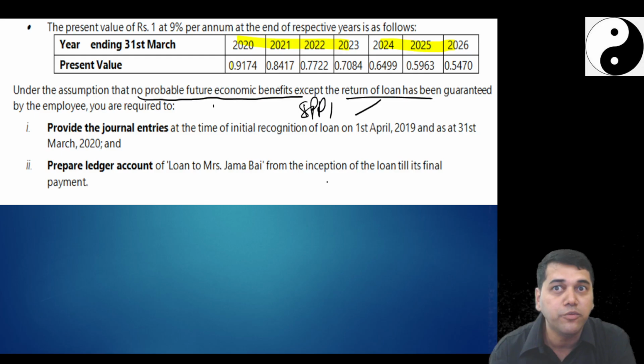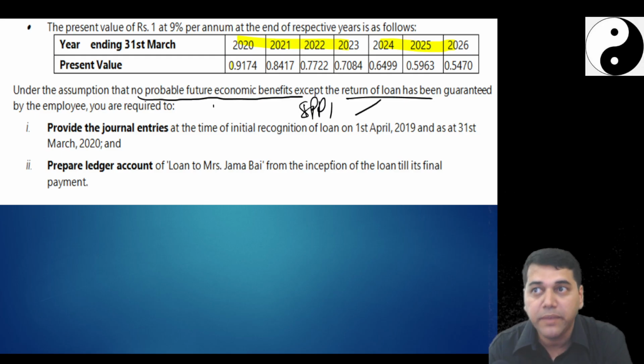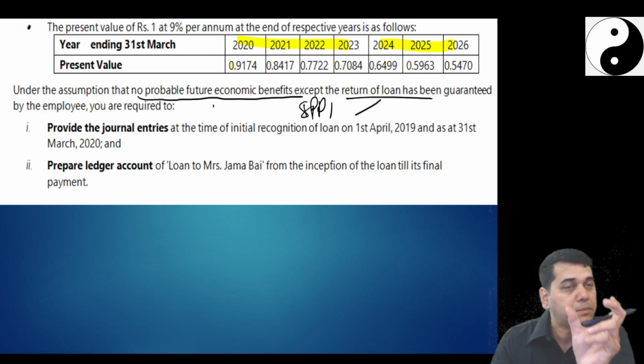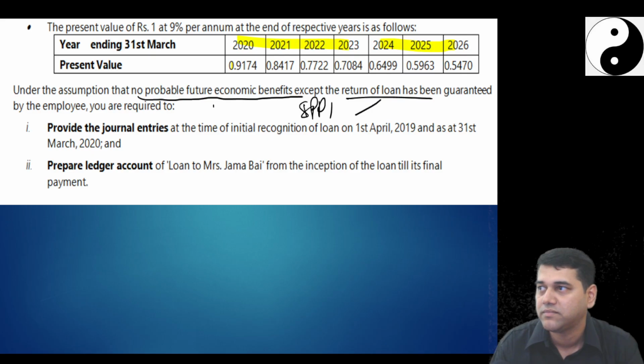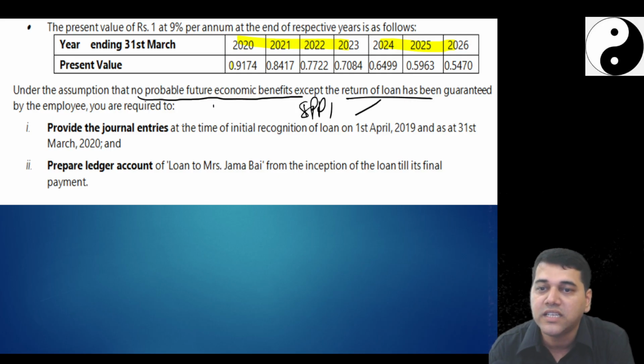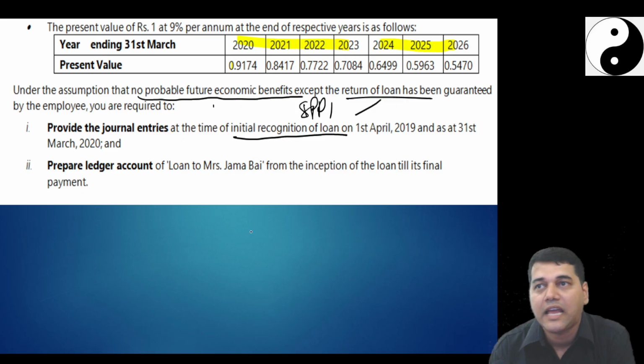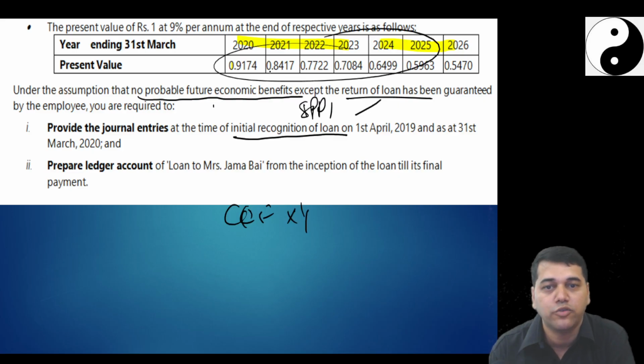Other things she is not going to give me anything extra. But she has to remain in service. That means I am going to get that. So the prepaid expense will be amortized over the next 4 or 7 years. Now, provide the journal entry at the time of initial recognition, very easy. Calculate the CCF, multiply with the discount factors, you get the fair value, minus your 16 lakh transaction price, you get the initial recognition. And as at 31st March 2000, initial entry, what you need to do?